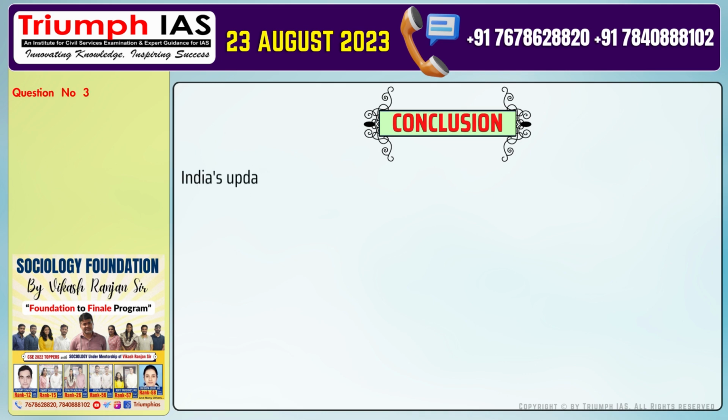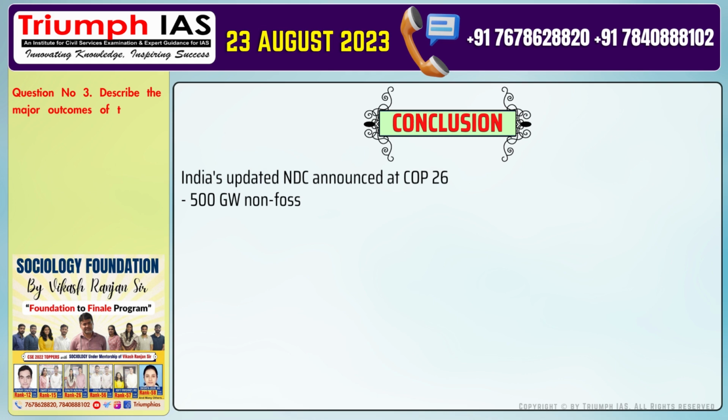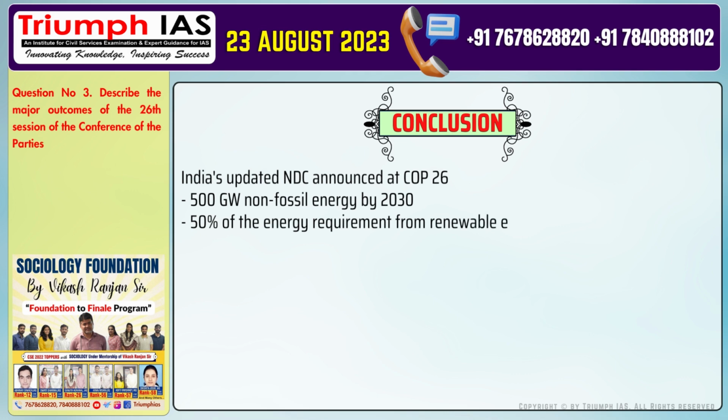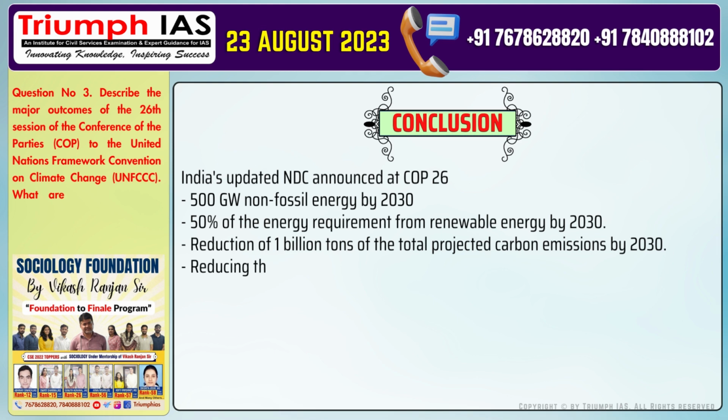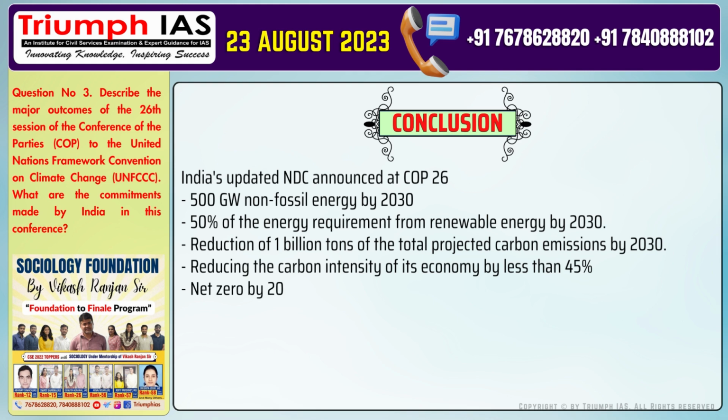Conclusion of the answer is, India's updated NDC announced at COP26: 500 gigawatts non-fossil energy by 2030. 50% of the energy requirement from renewable energy by 2030. Reduction of 1 billion tons of the total projected carbon emissions by 2030. Reducing the carbon intensity of its economy by less than 45%. Net zero by 2070.